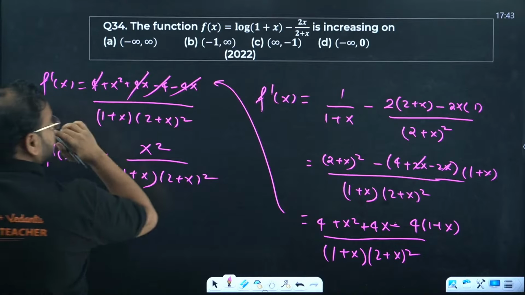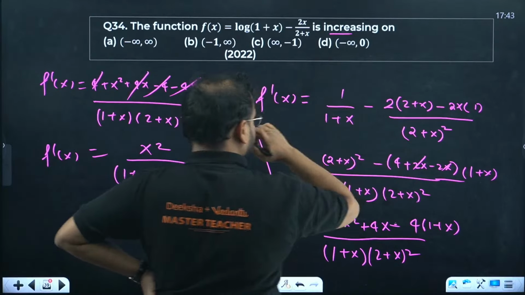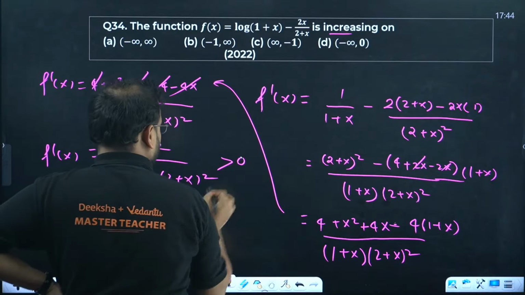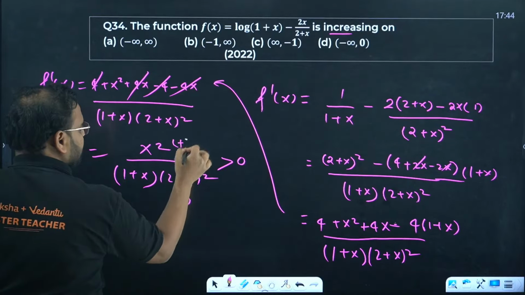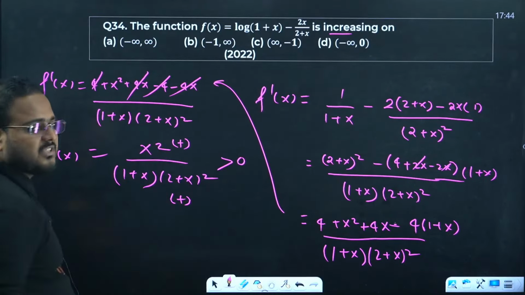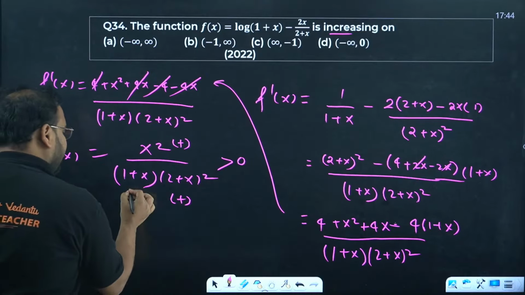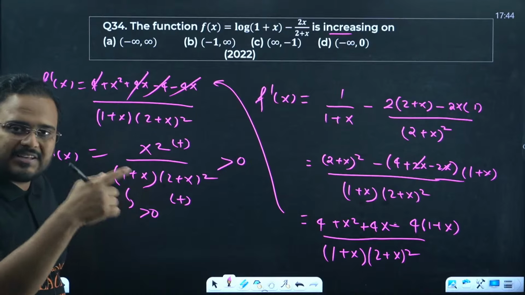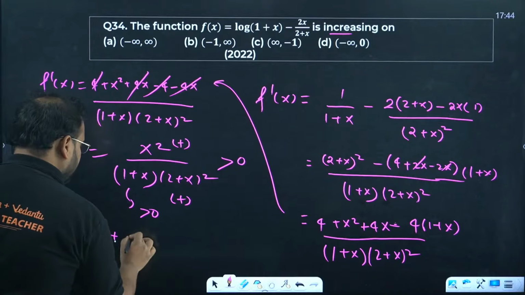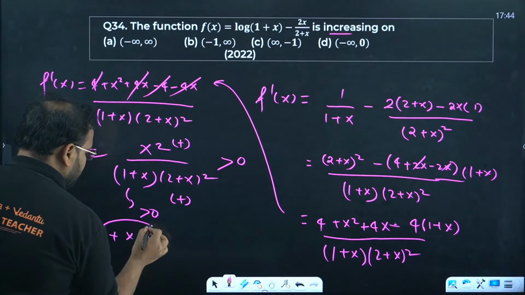I want the increasing case. Basically, I want this to be more than 0. This is a positive value. This is a positive value. These two are squares, so positive always. Means if I can make this also positive, my whole fraction will be positive. So basically 1 plus x will be more than 0. 1 goes over that side.